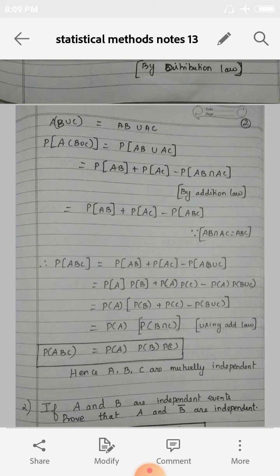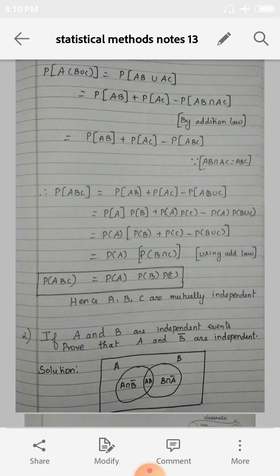Okay? Right. So P of AB, the first term, and the second term are written as they are. See the third term, P of AB intersection AC. AB intersection AC can be written as P of ABC. So now what do we get? P of A into B union C is equal to P of AB plus P of AC minus P of ABC. Now take the term P of ABC to the left hand side. We get P of ABC is equal to P of AB plus P of AC, and take the left hand side term to the right hand side. We get minus P of A into B union C.